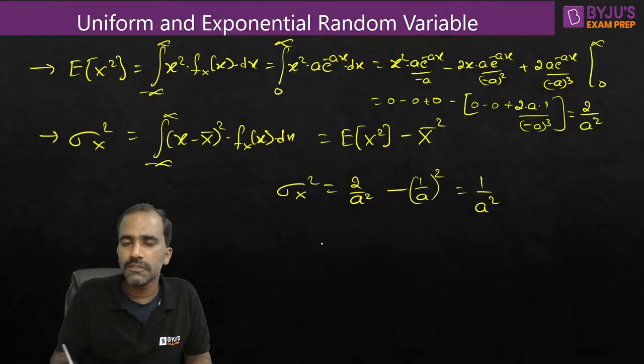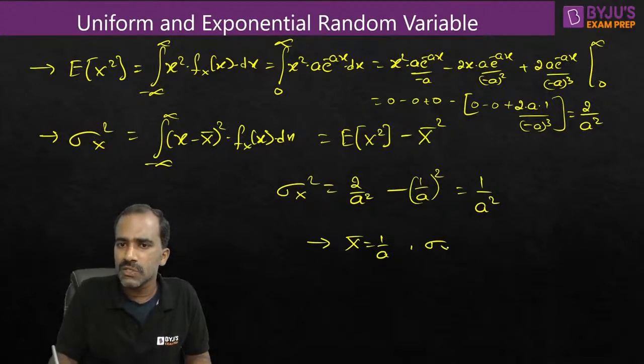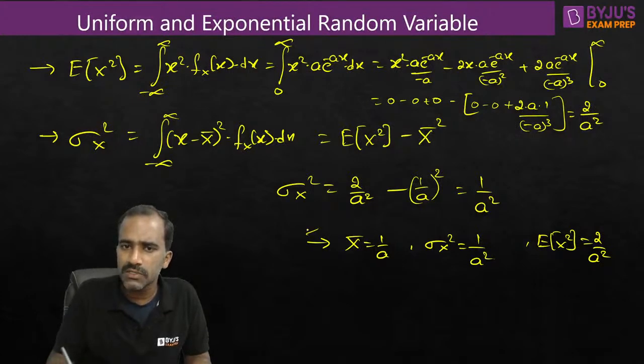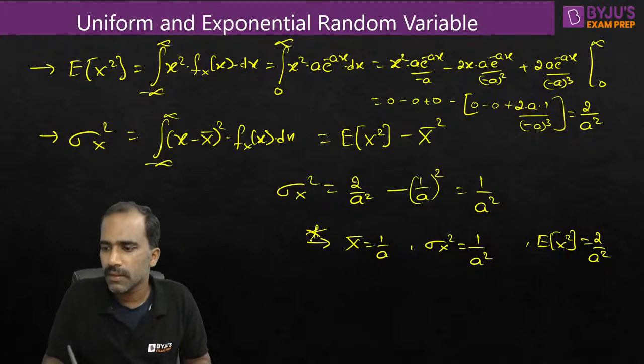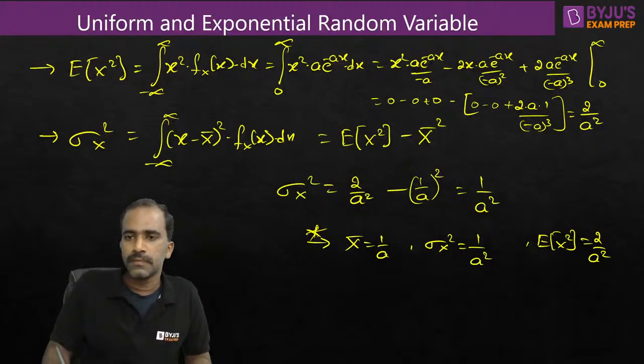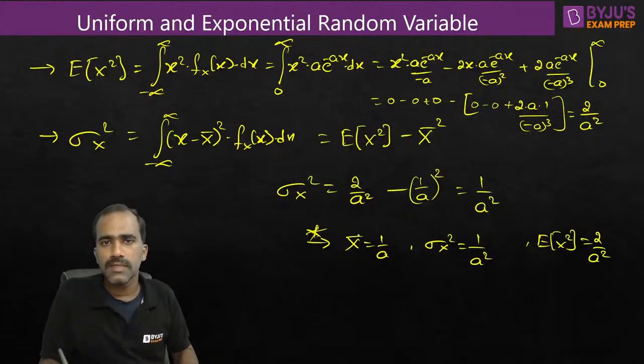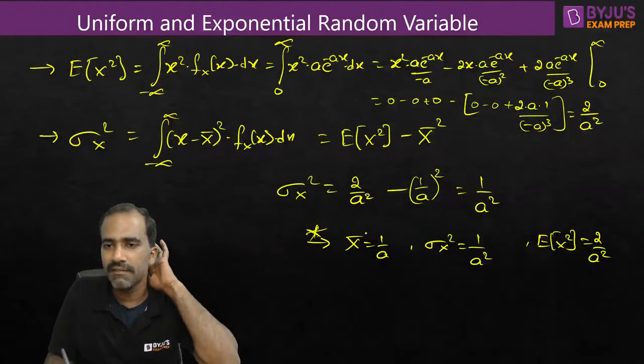So finally, for an exponential distribution, the mean value is 1 by a, the mean square value is 2 by a square, and the variance is 1 by a square. See how easy it is to remember also. It's easy to remember, right? So this is the analysis of the exponential random variable.